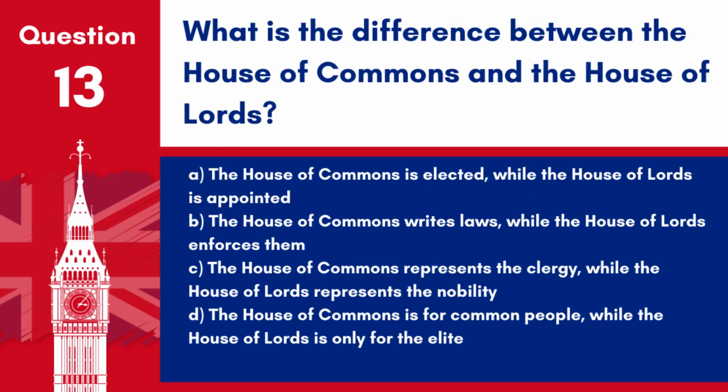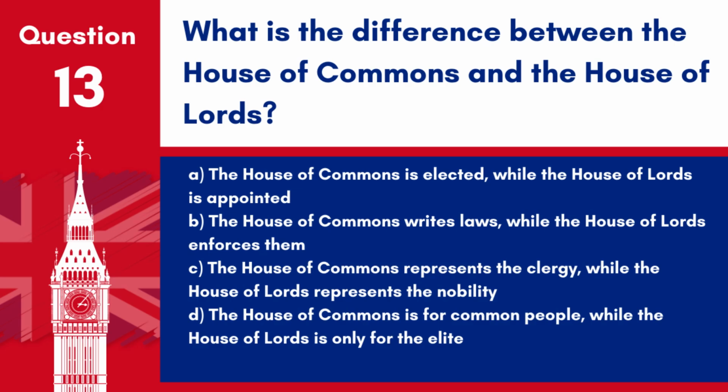Question 13. What is the difference between the House of Commons and the House of Lords? A. The House of Commons is elected, while the House of Lords is appointed. B. The House of Commons writes laws, while the House of Lords enforces them. C. The House of Commons represents the clergy, while the House of Lords represents the nobility.